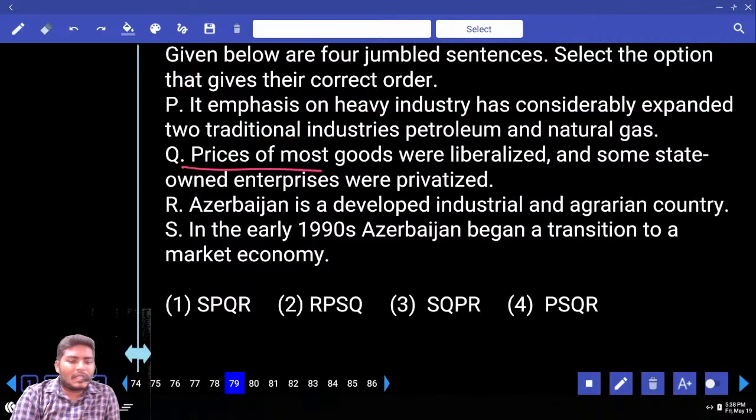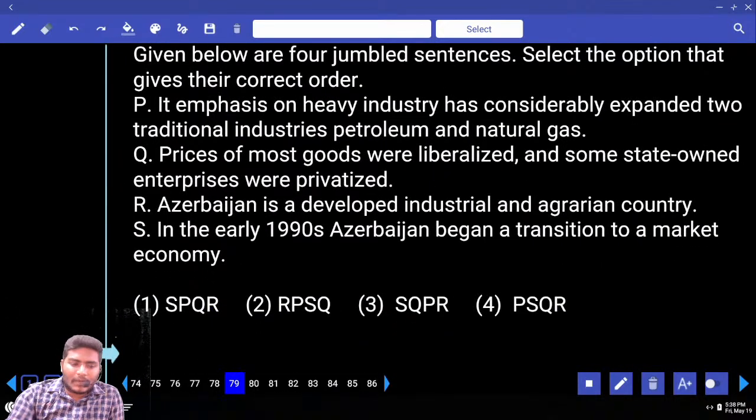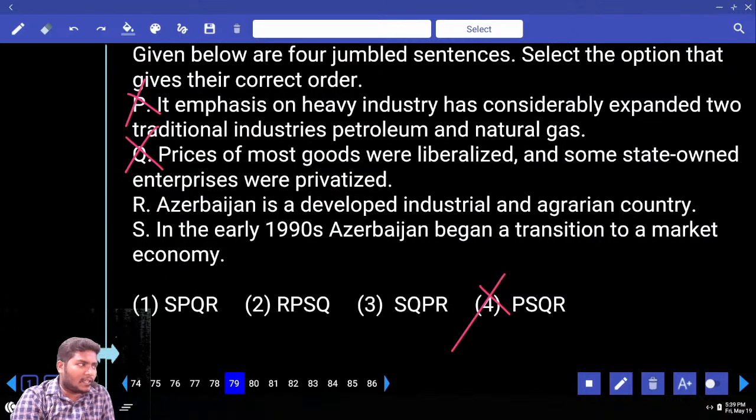Next, another one is what here? Prices of most goods. Okay, let us eliminate P from the beginning. So if we eliminate P from the beginning, which option is eliminated? Fourth option. Okay, fine. Any more sentence which I can eliminate from the beginning? How many of you say Q? Sir, Q can be eliminated from the beginning. Why? There is no option starting with Q. That means it is indirectly telling you, don't use Q in the beginning.